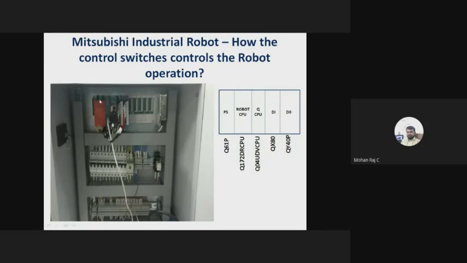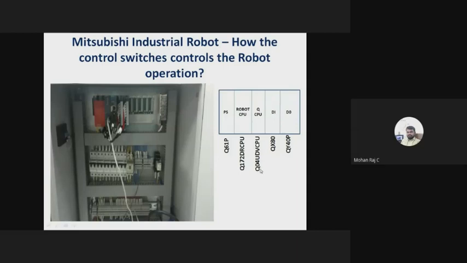So here I told you, now this is a control panel, the actual view of a control panel. The red color indicates the power supply. We have used a Q61P type of power supply. And the first CPU or PLC is a Q17-2D RCP. It is a robotic CPU. And the second CPU is a Q CPU. It is a normal PLC or Q series PLC.